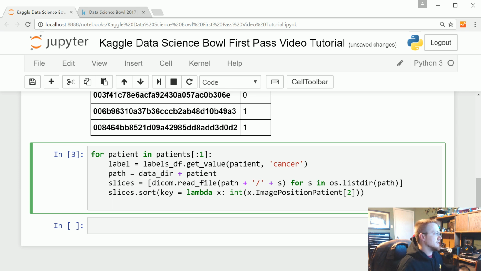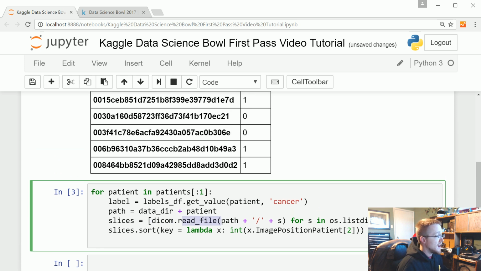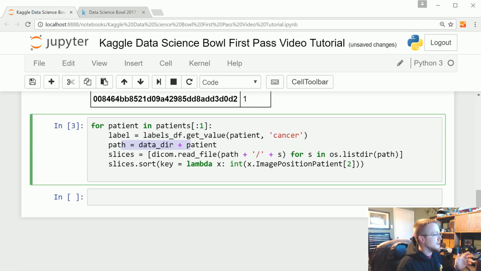So what's happening here? Okay, we're using DICOM to read a file. What file are we reading? We're reading whatever the path is, which we said is the data dir of the patient, so the full patient path plus S. So what's S? Well, for S in os.listdir(path), and the path was the path to the patient. So this is going to get us every single DICOM file. Awesome. Now this next line kind of gives away one of the things about these DICOM files, but that's okay.